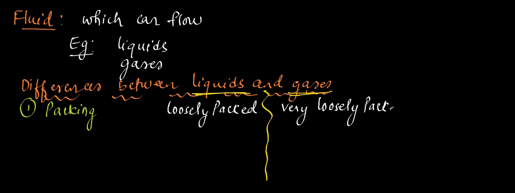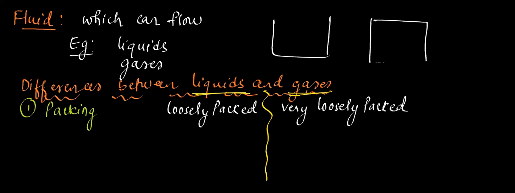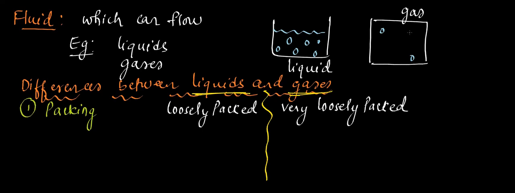For suppose, let me take a container. Let this be the container for gas and let this be the container for liquid. Liquid molecules will be like this, loosely packed. When you take gases, they are very, very loosely packed. That means the gap between one molecule and another molecule is very high in gases.